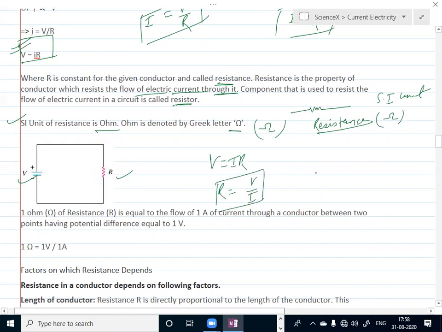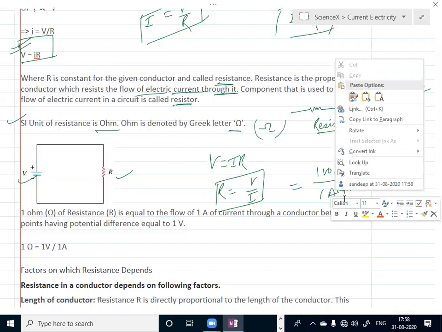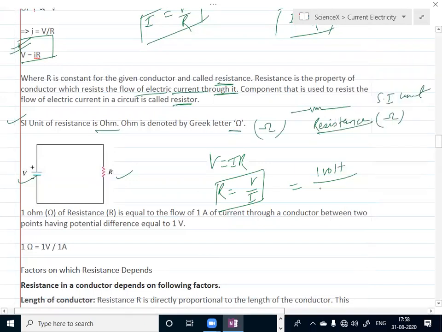Suppose 1 volt is connected, which carries a current of 1 ampere. So 1 volt by 1 ampere is called 1 ohm.